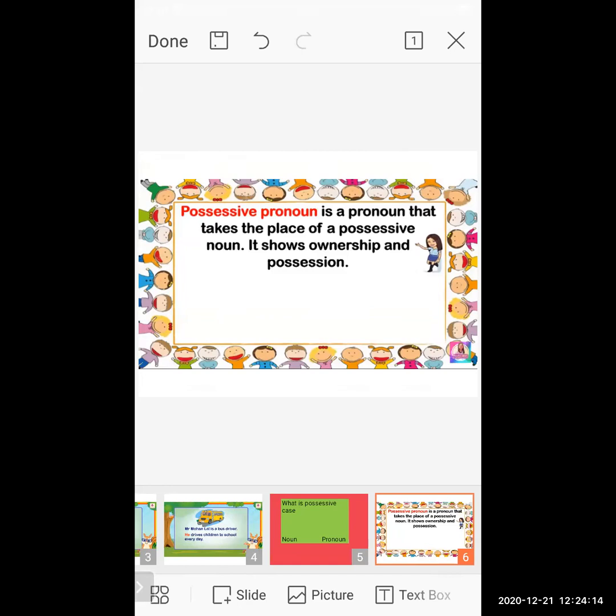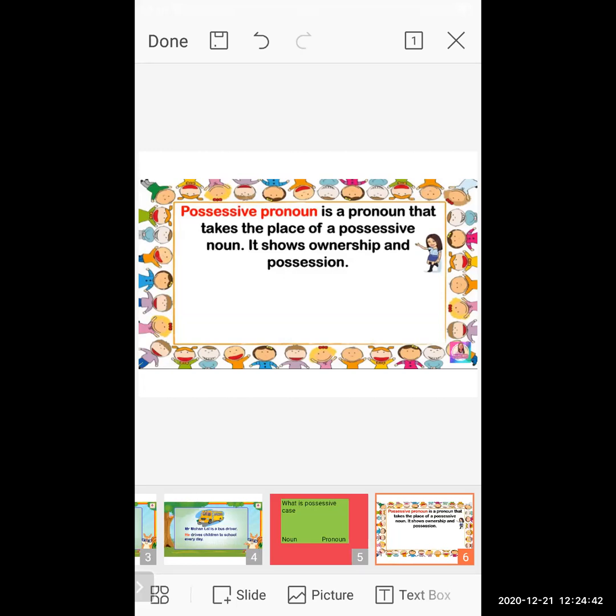There are two ways to present it, the noun possessive and the pronoun possessive. In the noun possessive, the person's name is mentioned with apostrophe s, and it shows the ownership of a particular thing by a particular person, right?